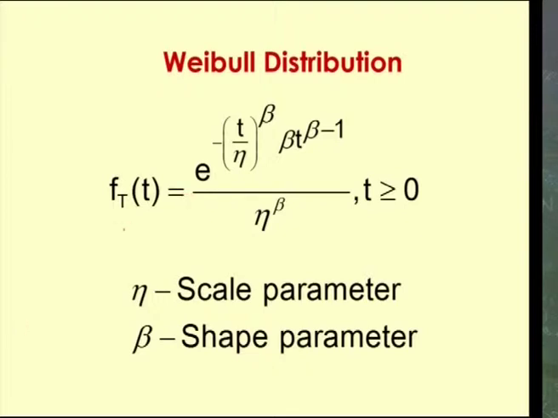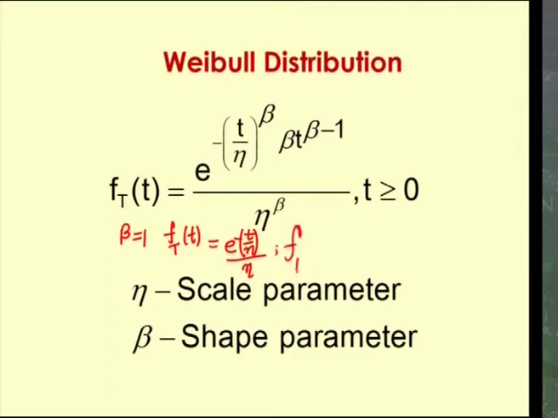Let us see what happens to this distribution when beta equal to 1. So, f t of t is equal to e power minus t by eta the whole power 1, into t power 0 into 1, which is 1, divided by eta power 1, which is eta.